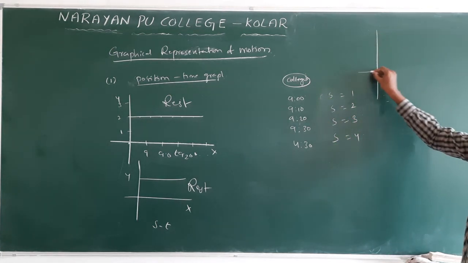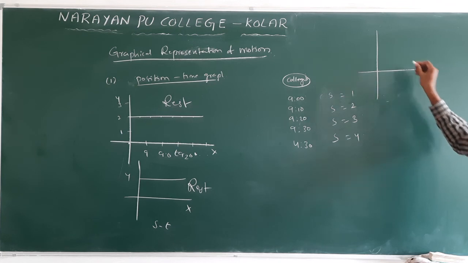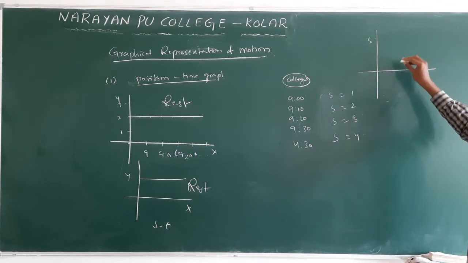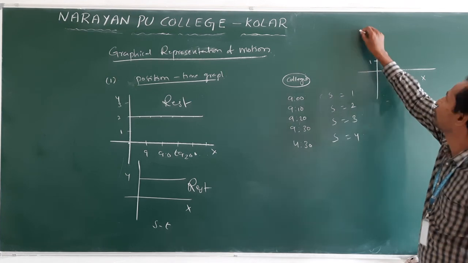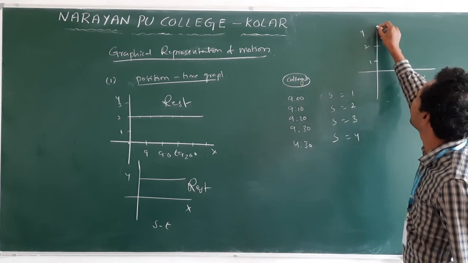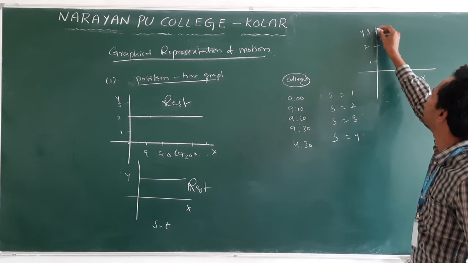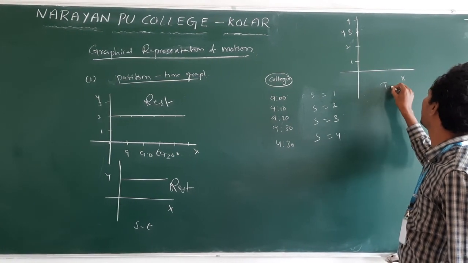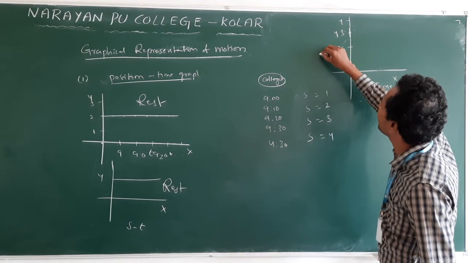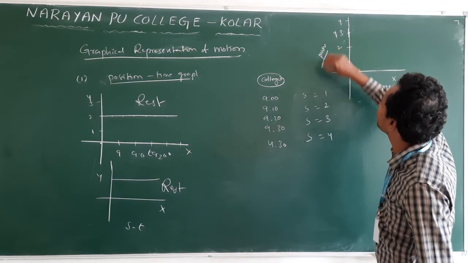Then if you draw a graph for this, on the x-axis we take time, on the y-axis we take position.